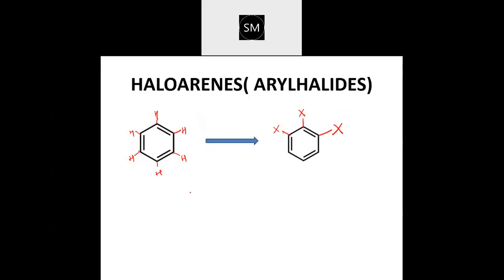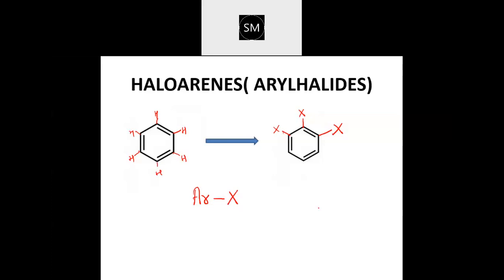Generally, how are they represented, students? Generally, we write them as Ar, aromatic group, or aryl group. If all the hydrogens are replaced, one or more than one hydrogen, all the hydrogens, even then they are haloarenes itself. So Ar and then X. You can call them polyhalo compounds.